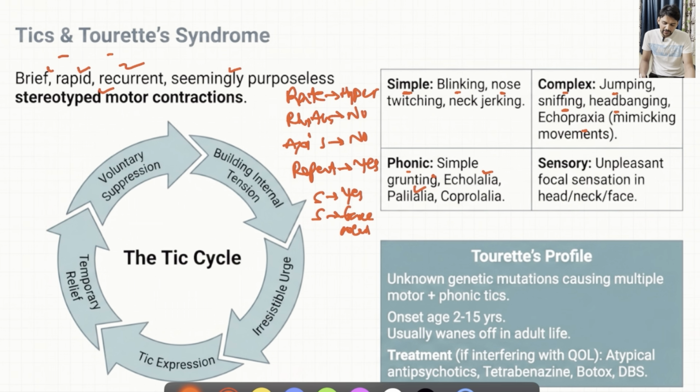Or it might be palilalia or coprolalia, where these kids will be speaking with some abusive words, that is coprolalia. And it might manifest as sensory tics where the individual will be feeling unpleasant focal sensation in the head, neck or face. And there is a typical tic cycle which we will see in many individuals.